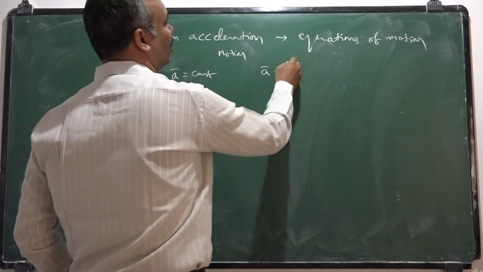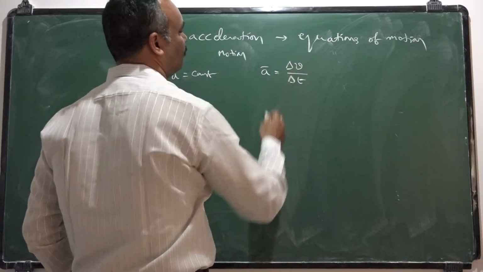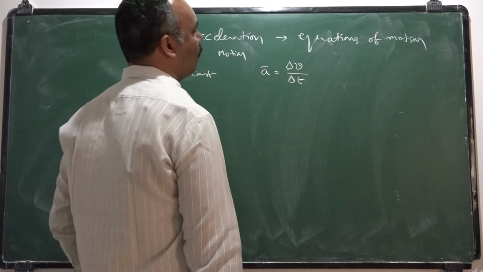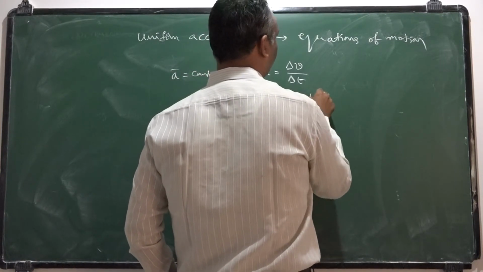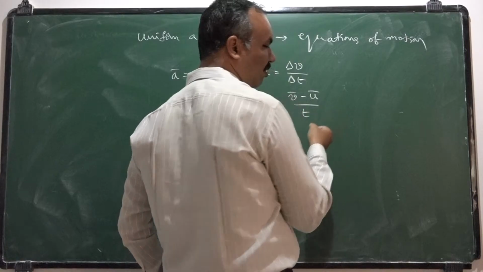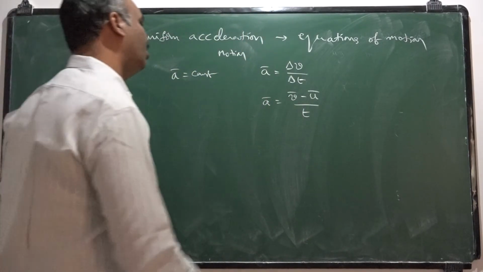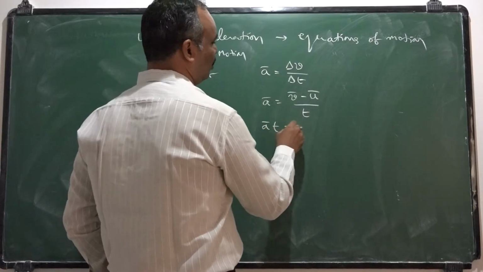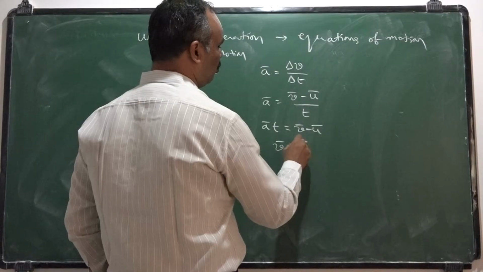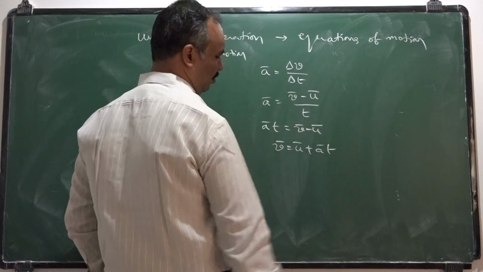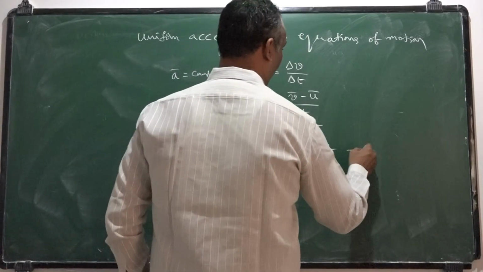Acceleration means change in velocity by time interval. Change in velocity means final velocity minus initial velocity by final time minus initial time. Initial time is 0, then A bar t is equal to V bar minus U bar. Then V bar is equal to U bar plus A bar t. So V is equal to U plus AT is the first equation of motion.